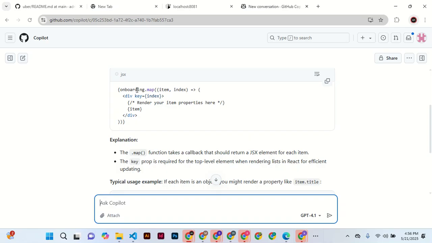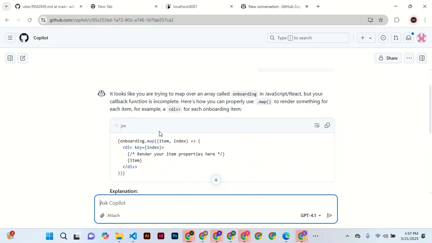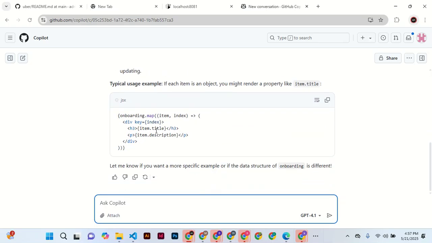See, it's saying onboarding.map, in item and index, then arrow, there is a div. This div in our case is supposed to be view. Then we get that, right? So I think we also have onboarding right here, which is saying item.title, item.title. Let me check this.